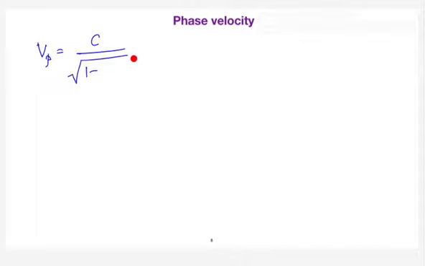If you want to expect any propagation in the waveguide, your operating frequency should be higher than the cutoff frequency. In that case, what will happen? If your frequency is greater than the cutoff frequency, in the denominator, you are going to get less than 1.